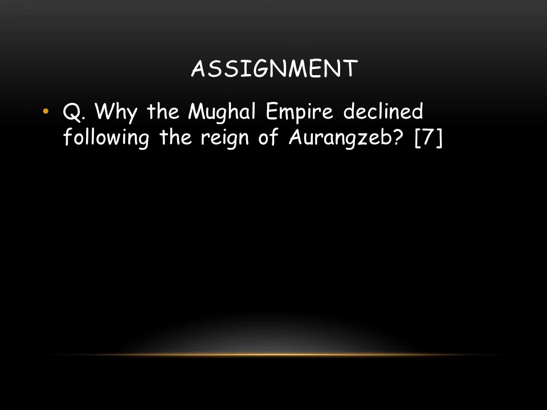So that's all for today's lecture. Here is an assignment: why the Mughal Empire declined following the reign of Aurangzeb, and this is for 7 marks. And you know that a why question, which is always for 7 marks, requires us to give 3 reasons in the answer. They're asking about the reason, so you have to give 3 reasons in 3 different paras. Particularly here, I'm asking about the reign of Aurangzeb. So why the empire declined, why it became weak following his rulership. So you have to give me 3 reasons in your answer.